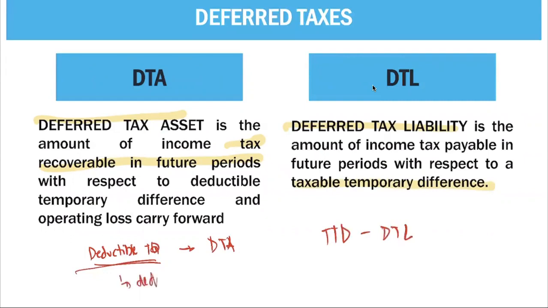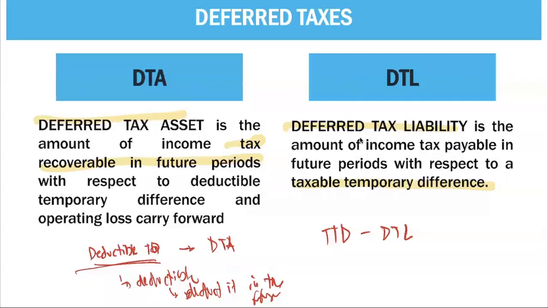Take note, the word used here is deductible, meaning you can deduct it in the future. Okay? So we're talking about your deferred tax asset, which can be deductible in the future.